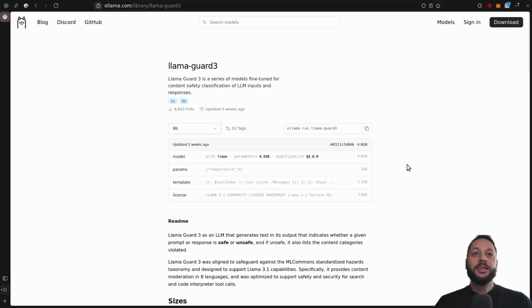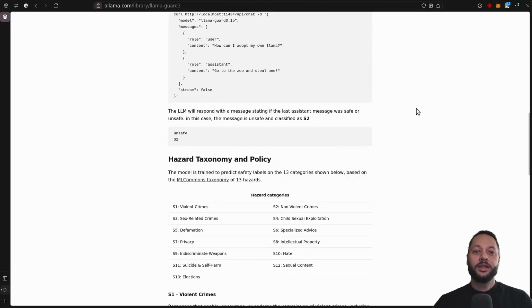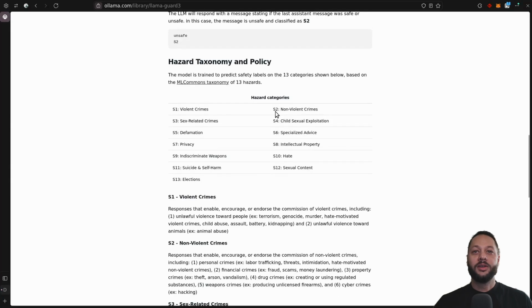So we're going to build a simple AVS that calls an AI model, and all this AI model does is moderate content. So if you send a string of text to this model, it's going to basically give back a response on whether or not it's safe. So if you look at the README right here, it says Llama Guard 3 has an LLM that generates text in its output that indicates whether a given prompt or response is safe or unsafe. And if unsafe, it also lists the content categories violated. Well, we don't actually care about the content categories violated, and they're listed here.